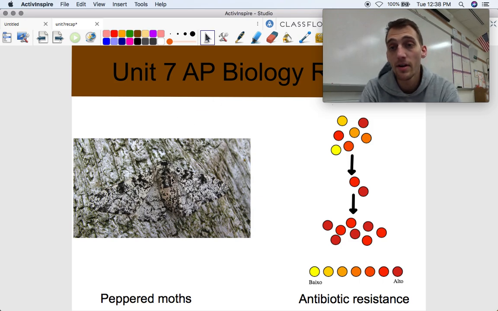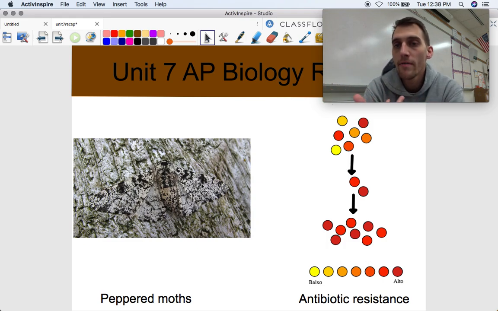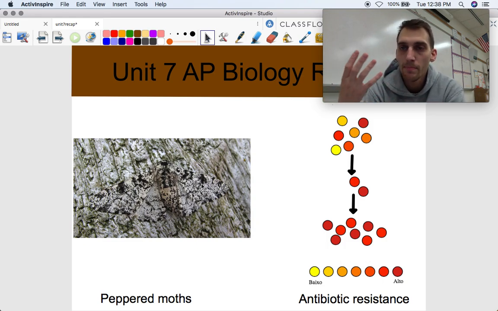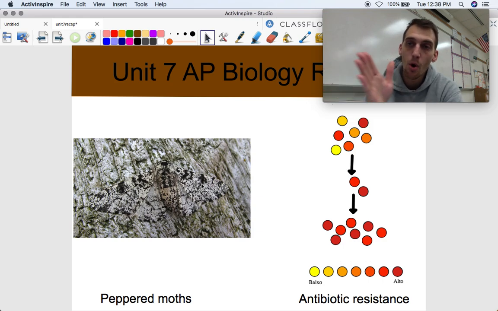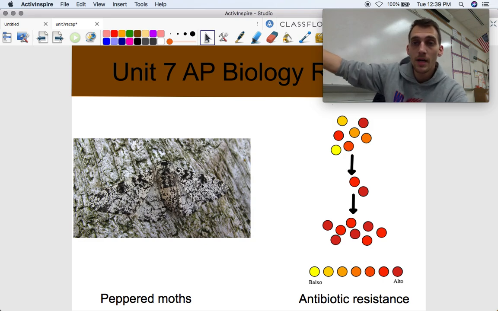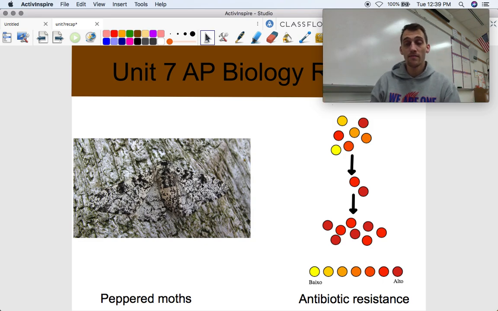So there was genetic variation in these peppered moths. Some of them had the light variation, what we call the typica, but some had a darker pigmentation, more melanin in their skin basically, and they were called the carbonaria. And all of a sudden, because the environment became a whole lot darker, it became more of an advantage to have more melanin and a darker pigment because you blended into the trees better. So over time, the darker trait became an advantage, and those individuals were more likely to survive and reproduce. And over time, the population of peppered moths evolved to change to their environment.